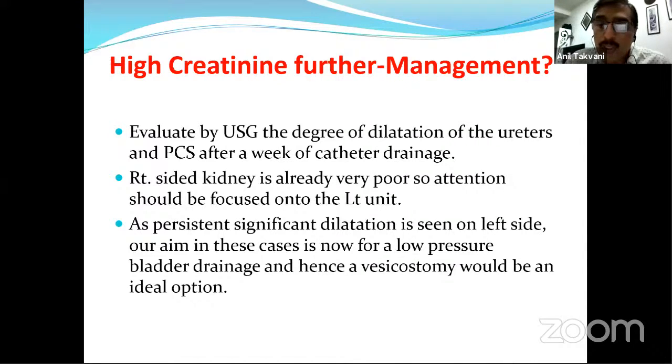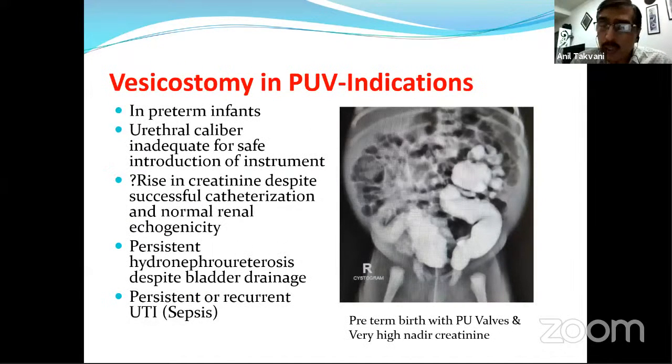So evaluate by USG the degree of dilatation of the ureter, specifically on the left side, which is the better side. The right side kidney is already very poor, so our attention should be on the left side, as persistent significant dilatation is seen on sonography even after decompression with the feeding tube for 7 to 10 days. Our aim in this case is now low pressure bladder drainage, and hence I plan a vesicostomy in this patient. Another option is a ureterostomy in this kind of patient. It depends on your choice, but both can work equally. But if you do a very careful vesicostomy, it continues the recycling.